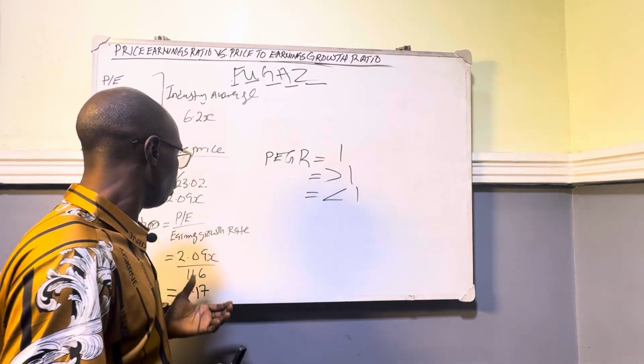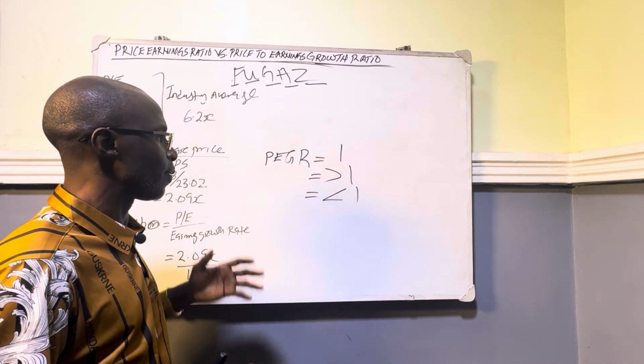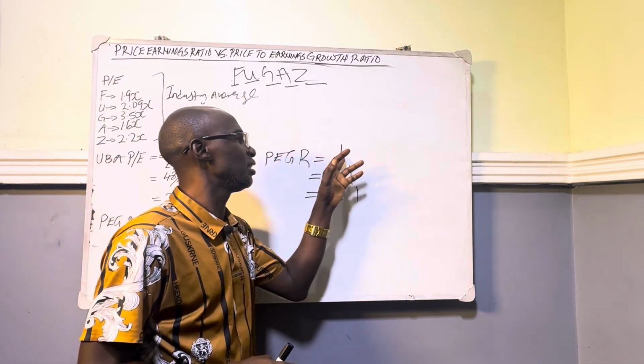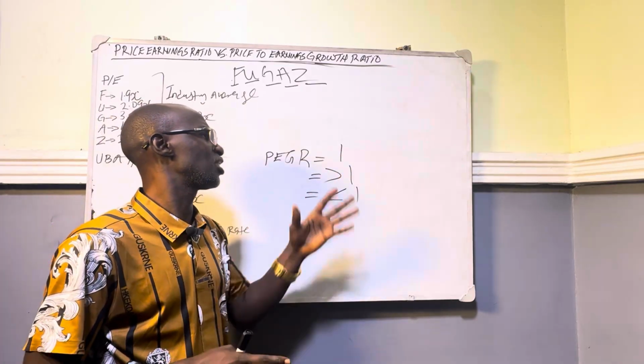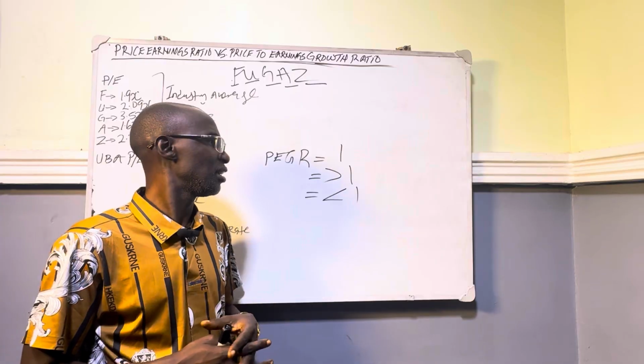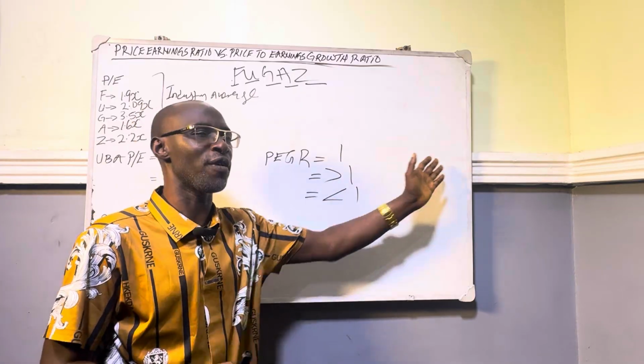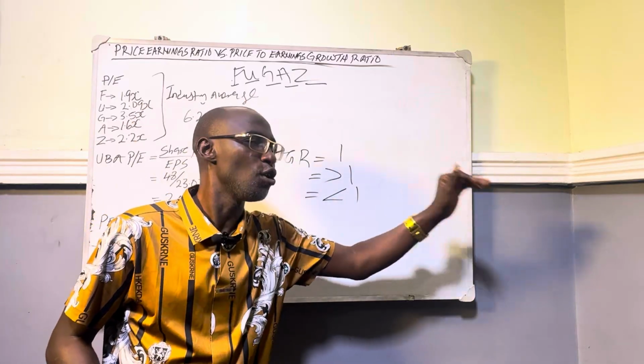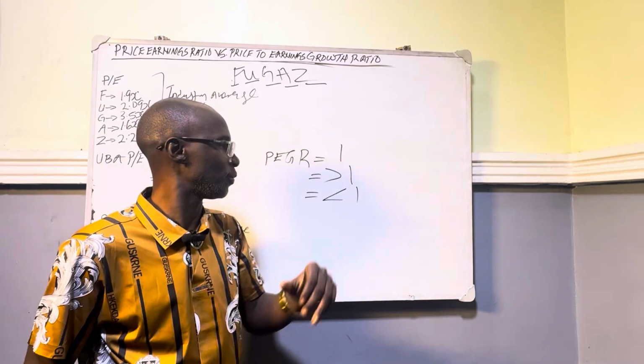If you do your calculation for the PEG ratio and your answer is 1, we are going to say the stock is fairly valued. When your answer is greater than 1, it is grossly overvalued. That is, it's too expensive compared to the growth potential of the company.